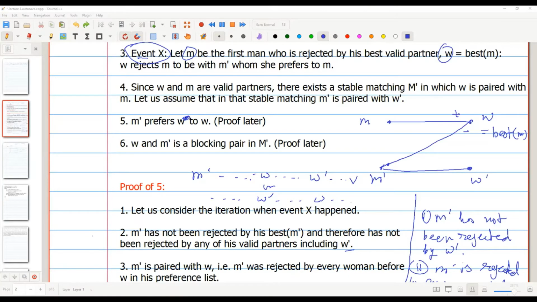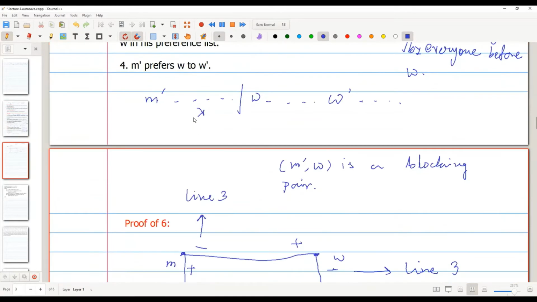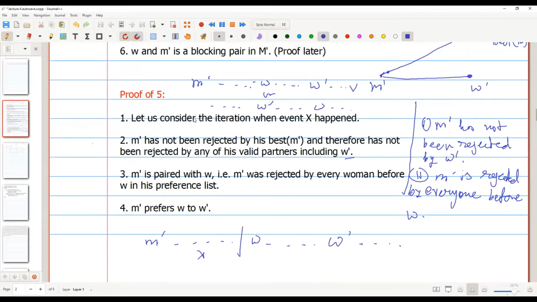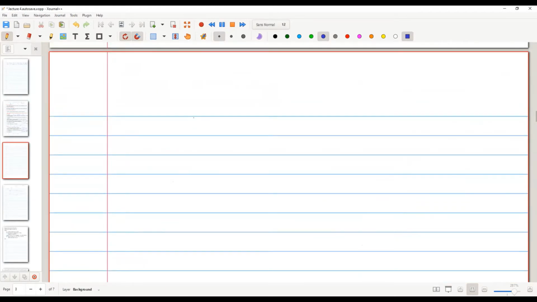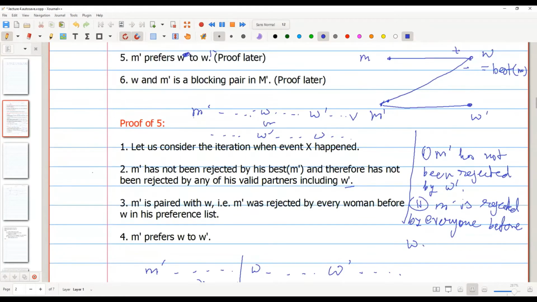So it will be M prime prefers W over W prime. That is correct. And after that, the proof of the next part is W and M prime basically block capital M prime.